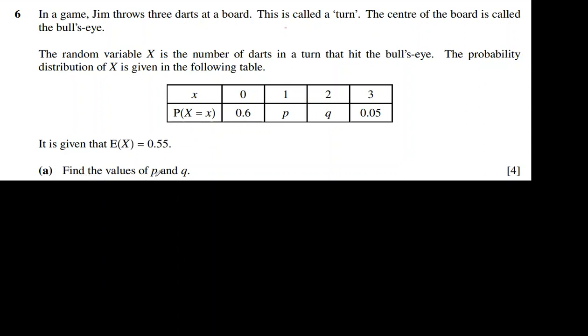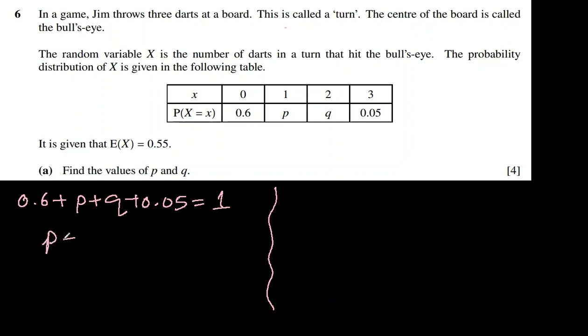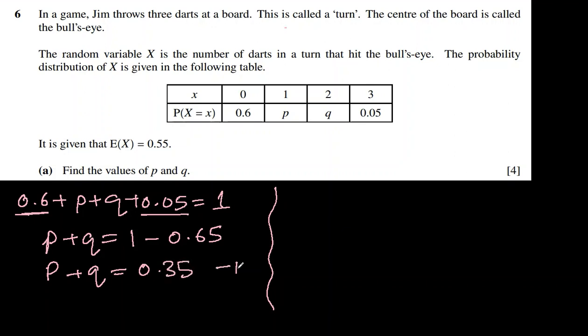Okay, so there are p and q, 2 variables, we need 2 equations. So let me separate them. The first fact we should know is that the sum of all the probabilities of a probability distribution is 1. That means if I add probability 0.6 plus p plus q plus 0.05, it will be equal to 1, and that gives us one equation. P plus q equal to 1 minus 0.6 plus 0.05, which is 0.65, and that goes to the right side, becomes negative. So P plus Q is 0.35. This is our equation number 1.